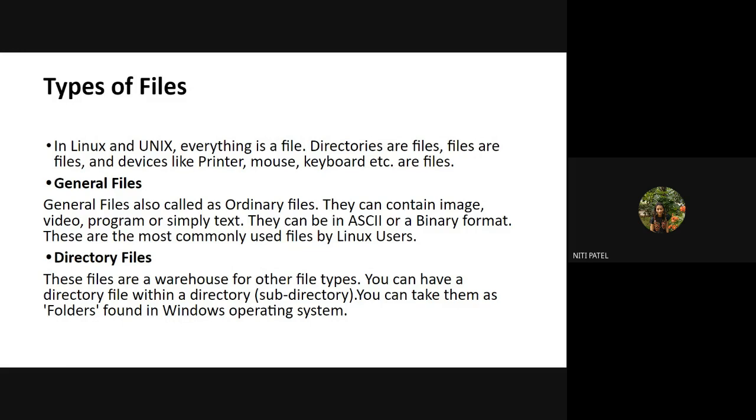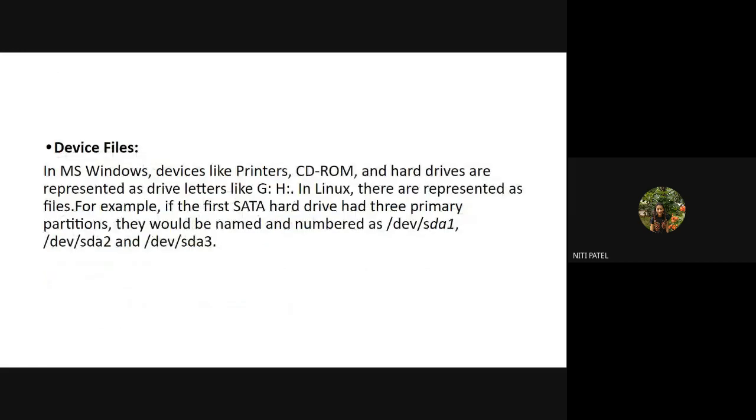Now I may have a hard disk inside the system. If I have a file on that hard disk, it will be /dev/sda. That is a type of hard disk, SDA, that is a SATA hard disk. I hope everyone knows that we have two types of hard disk, PATA and SATA. Yes or no? Yes, ma'am.